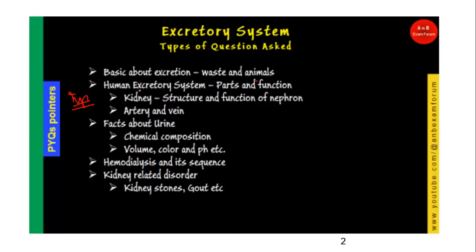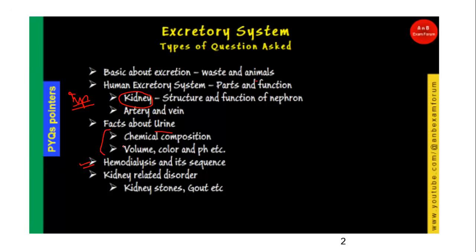In the human excretory system, the kidney is one of the important organs, and its internal structure and function are generally asked in the exam. Afterwards, the output, which is basically urine: you should know its chemical composition, volume, color and pH, etc. Then hemodialysis, also known as artificial kidney, and how it is done, at a very basic level, not as a complete biology student.